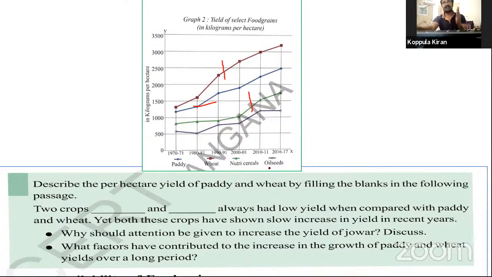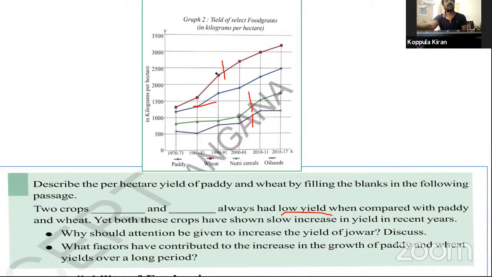Jowar, Bajra, Ragi, and maize. These are the nutri cereals. And another thing is oil seeds. These are very low. See this, low yield when compared with paddy and wheat.